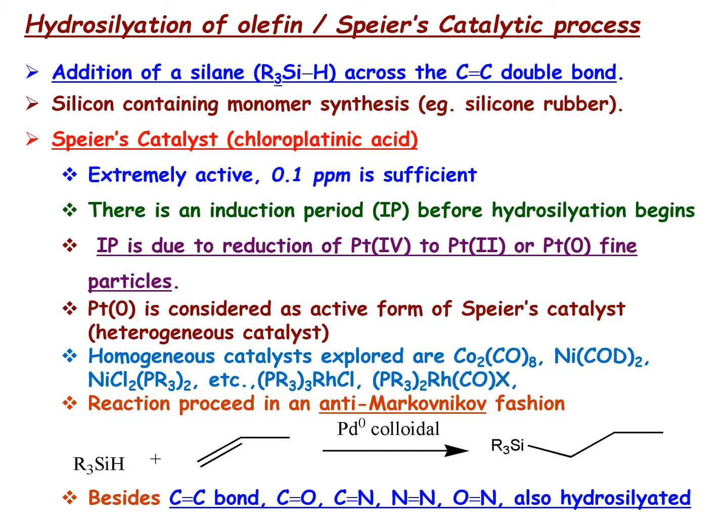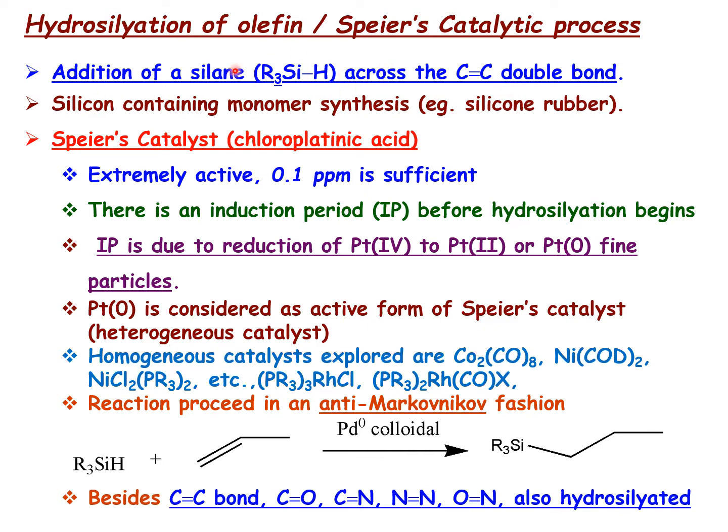So first let us talk about hydrosilylation of olefin. The catalyst used in this system is called Speier's catalyst. So it is a Speier catalytic process which is used for the hydrosilylation of olefin. From the name itself, we can understand that it is addition of silane, that is R3SiH, where R is a methyl, ethyl, or any alkyl group, R3Si-hydrogen bond across the carbon-carbon double bond. It is called a hydrosilylation process.